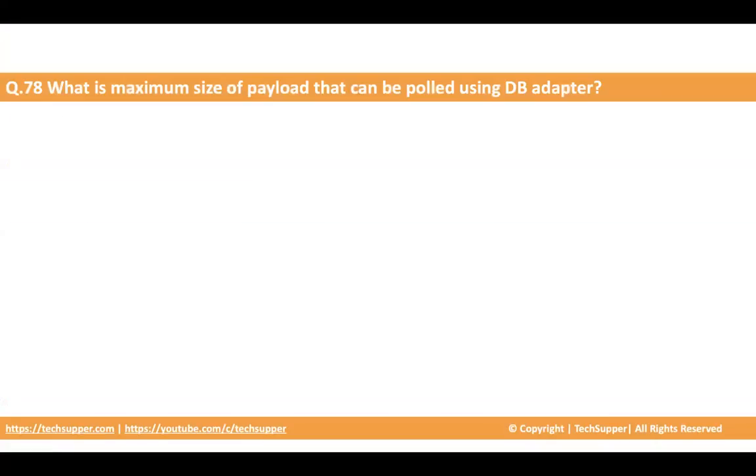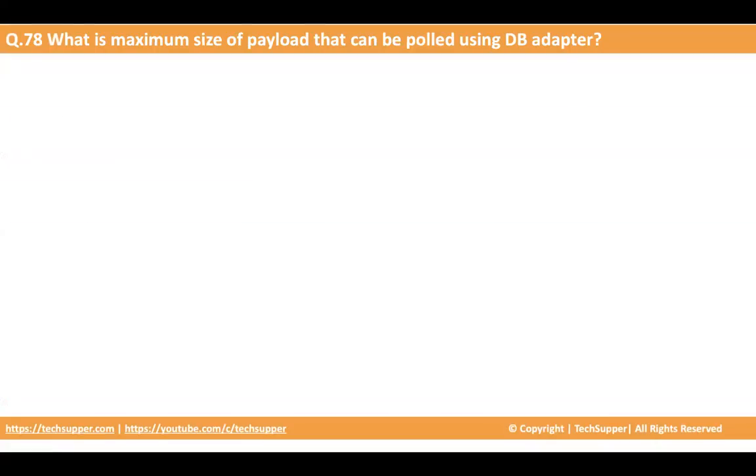The next question is, what is the maximum size of payload that can be polled using DB adapter? When you use DB adapter on a trigger point to poll the data regularly, how much data can you poll at a time? 50 MB, 10 MB, 1 GB, 20 MB. The correct answer is 10 MB. So when you are doing polling, you can only poll 10 MB of data, after which your integration will be marked as failed.